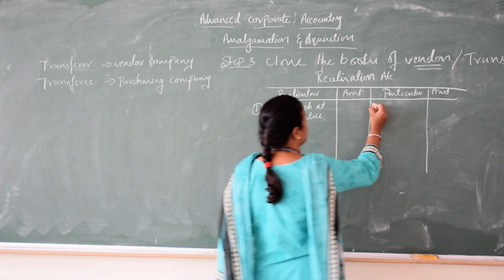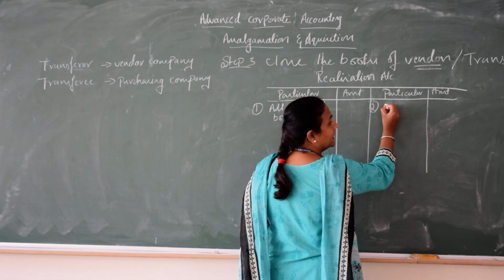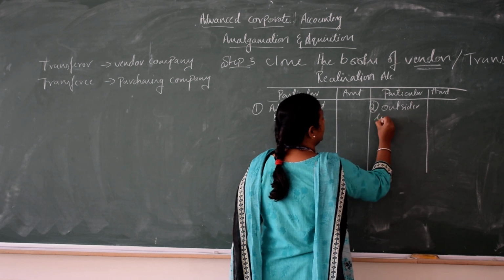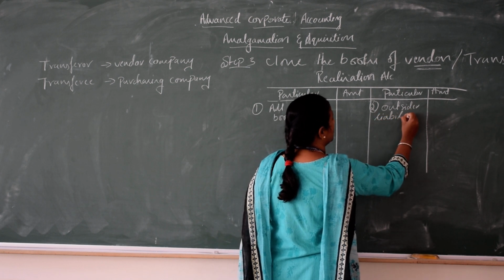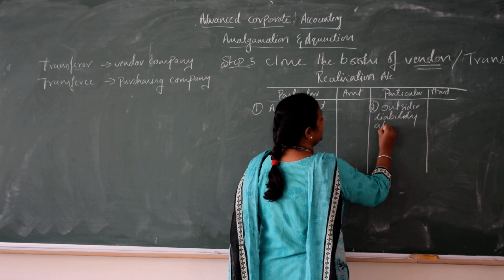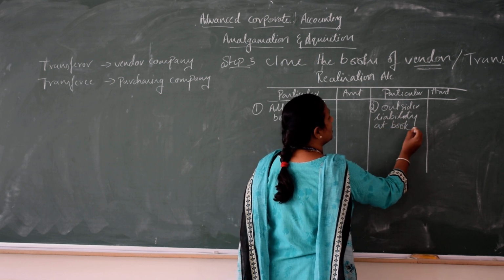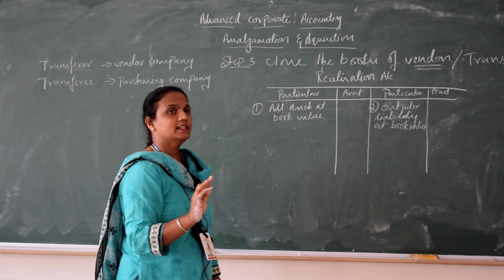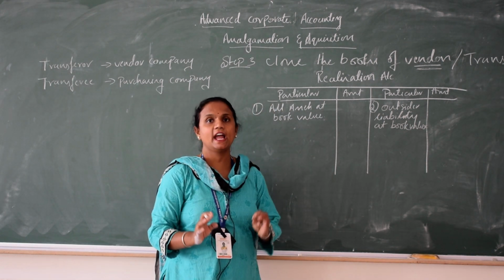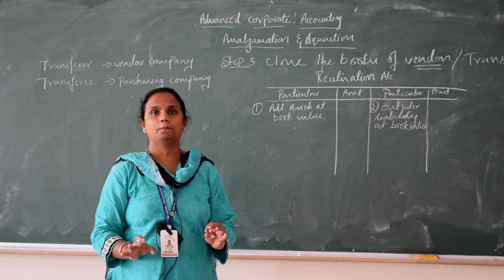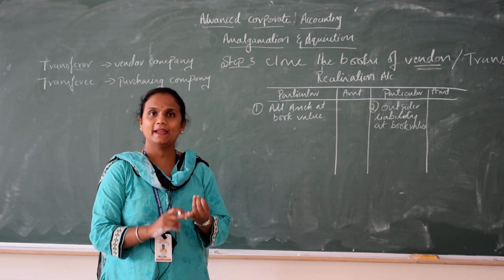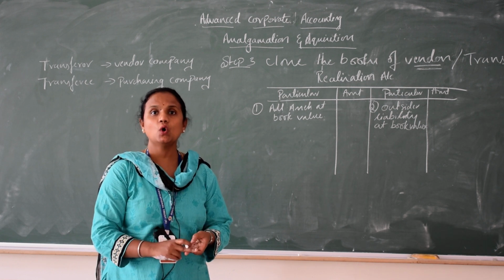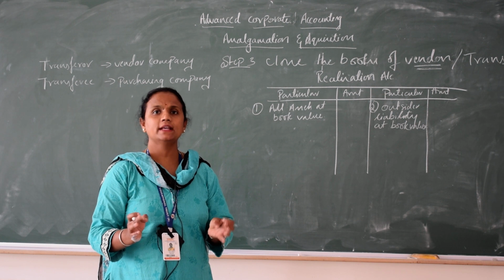Next, the second one, outsider liability. Consider outsider liability at book value. Who are called outsiders? Outsiders are those who are not shareholders. They have nothing to do with your profit. The outsiders can be debentures, creditors, bills payable, bank overdraft. Those people are called outsiders.